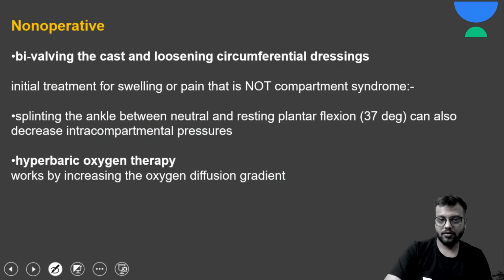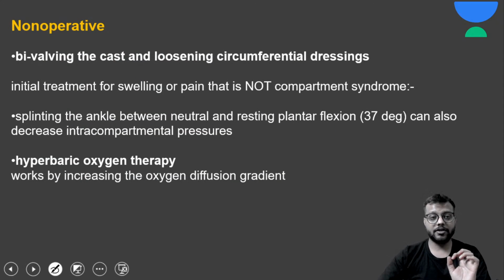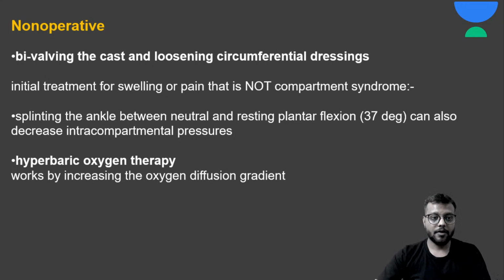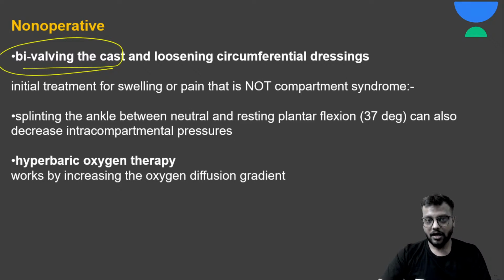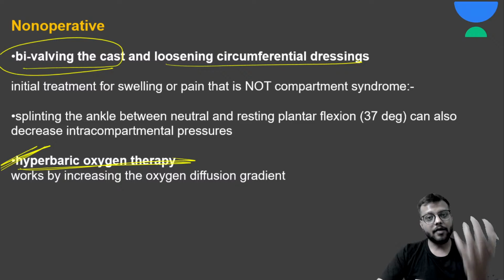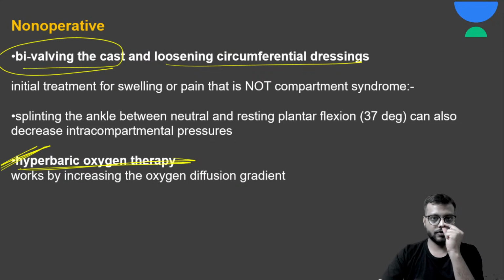so the limb will be like this. Okay, now non-operative measures we have already discussed, that is bivalving or slitting the cast, loosening the dressings. Okay, and hyperbaric oxygen therapy, because oxygen की ही कमी है बेसिकली, जिसकी वजह से there will be gangrenous changes और injury to the nerves. सो हाइपरबैरिक ऑक्सीजन थेरेपी इज गिवन. और अगर लेग के अंदर कंपार्टमेंट सिंड्रोम है, सो दिस पोजीशन इज बेस्ट टू डिक्रीज द प्रेशर. एंड